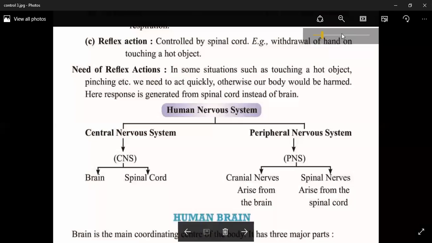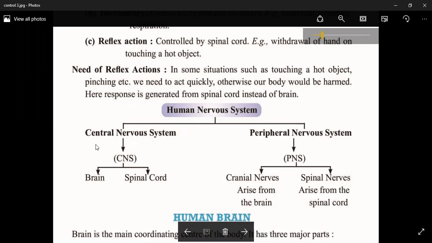Hello students, let's start the topic human nervous system. In the earlier video, we have discussed control and coordination and what is reflex action. So from here we will start the human nervous system. The human nervous system is divided into two parts.